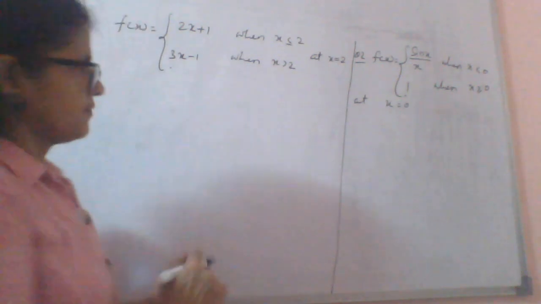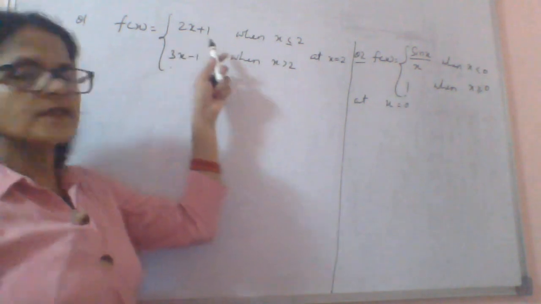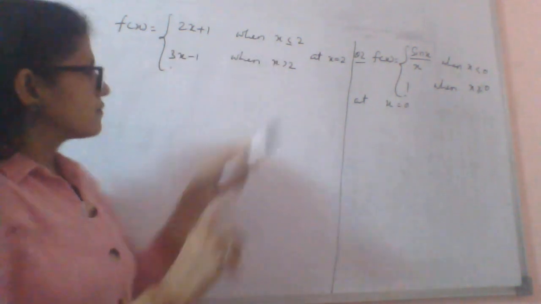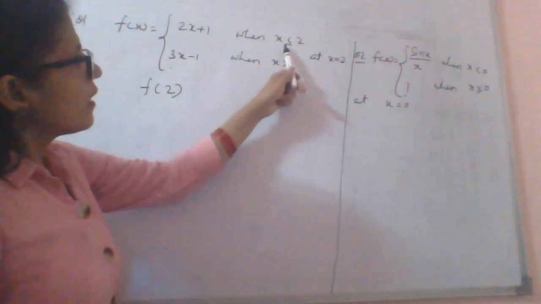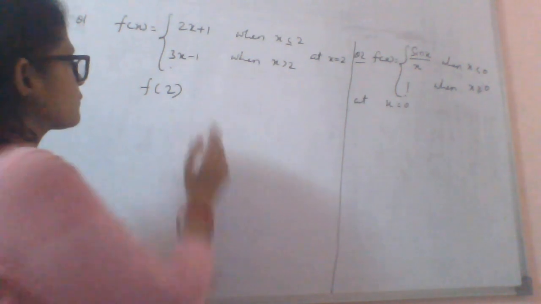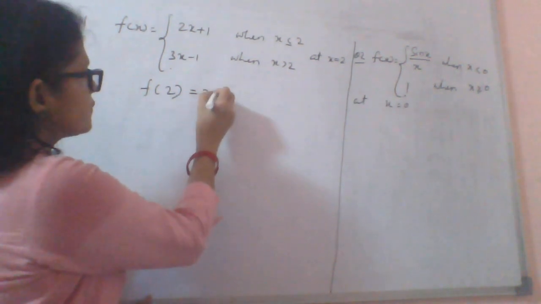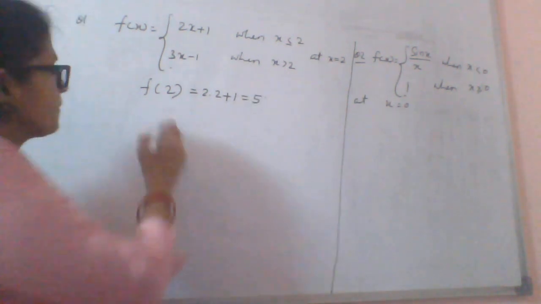Let's check it. When x is less than or equal to 2, f(x) equals 2x plus 1. So first of all, we will find f(2). At x equal to 2, f(x) equals 2x plus 1, so f(2) is 2 into 2 plus 1, it is 5.